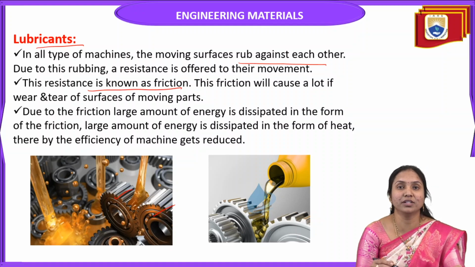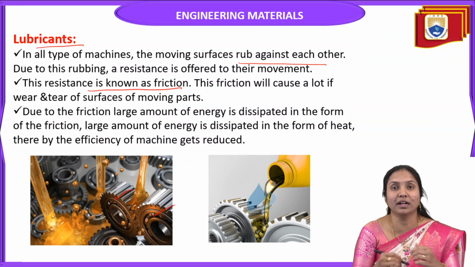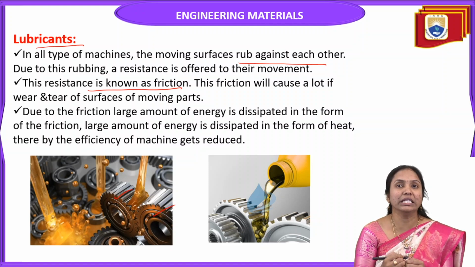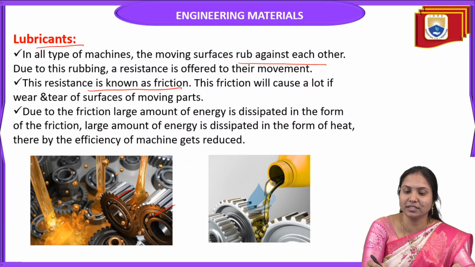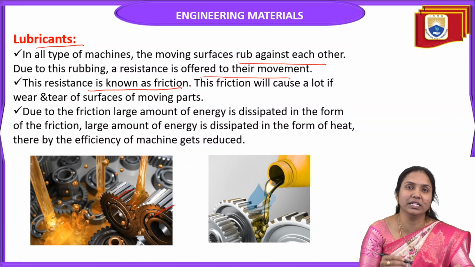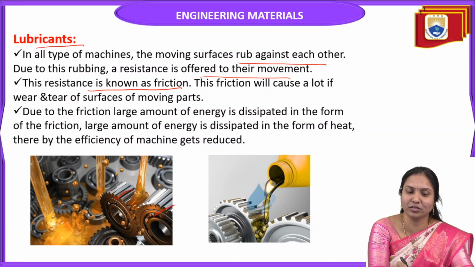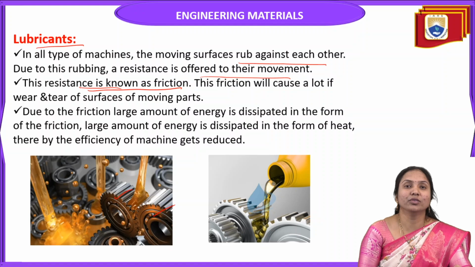This friction will cause a lot of wear and tear of the surfaces of moving parts.